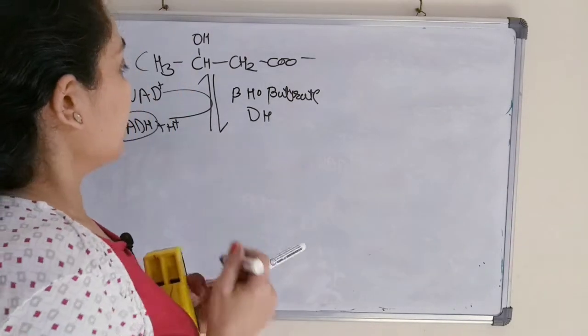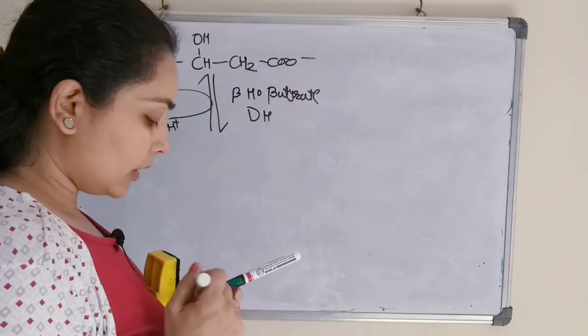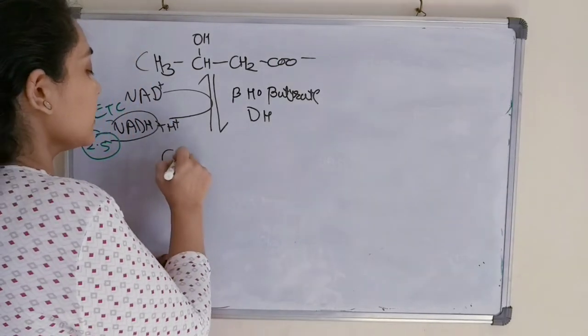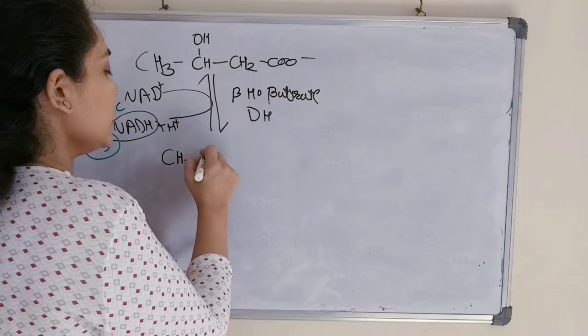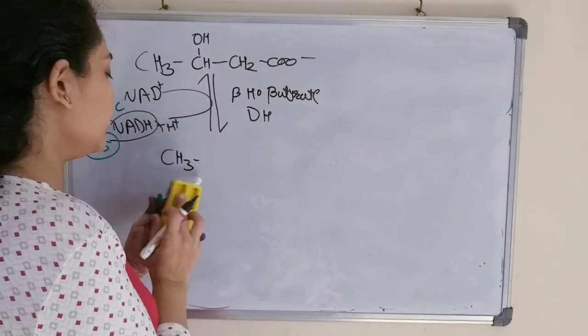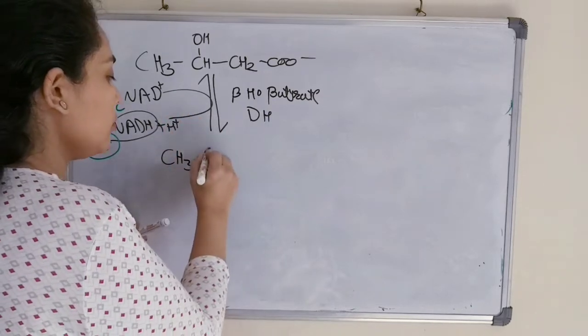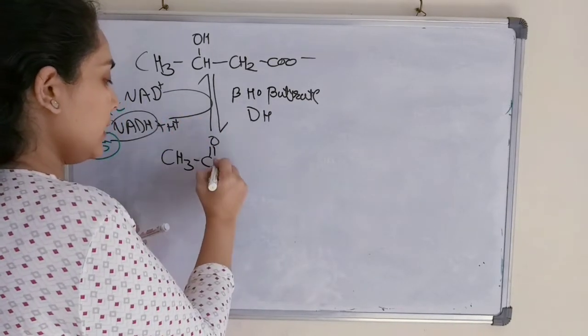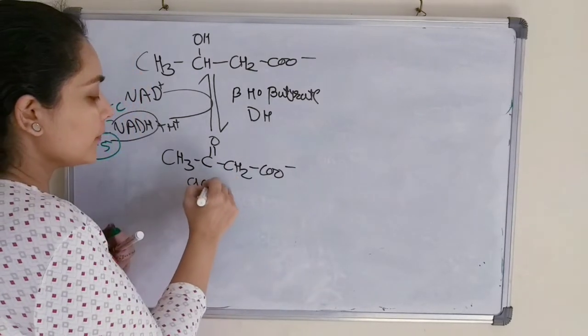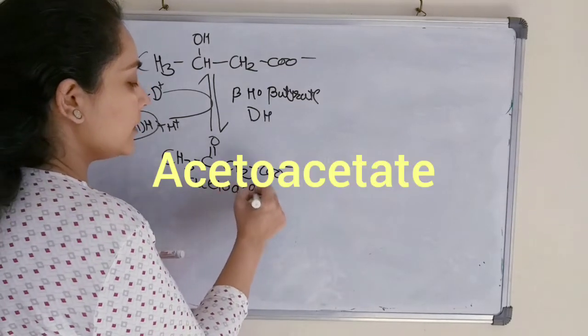Then, after the dehydrogenation, we will get acetoacetate. The structure is like that: CH2, C double bond O. The hydroxyl group will convert to a keto group. Then CH2. This is the structure of acetoacetate.